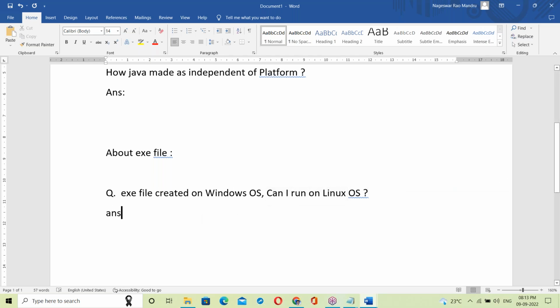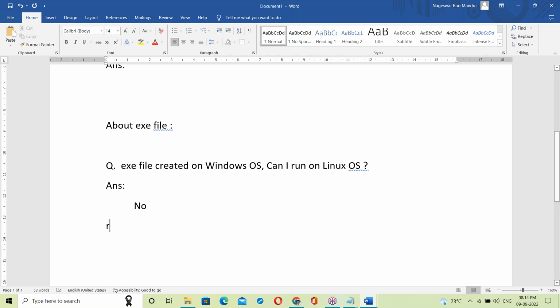Come on, guys. What is your answer? Yes or no? Just yes or no. An exe file created on Windows OS, can I run it on Linux OS? What's your answer? Say yes or no.